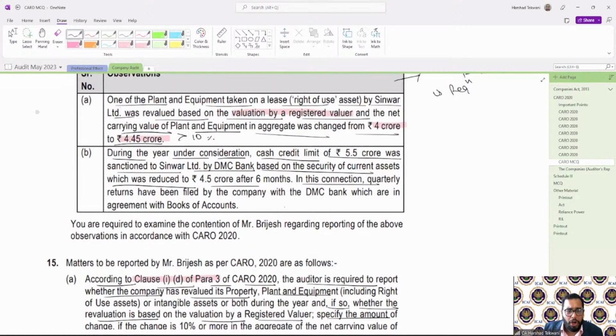In this connection, quarterly returns have been filed by the company with DMC Bank, which are in agreement with the books of account. So remember, there was one of the examples where we have taken cash credit or overdraft limits, and if it is above a specified limit, then we are required to disclose certain things. Let us go back and see.